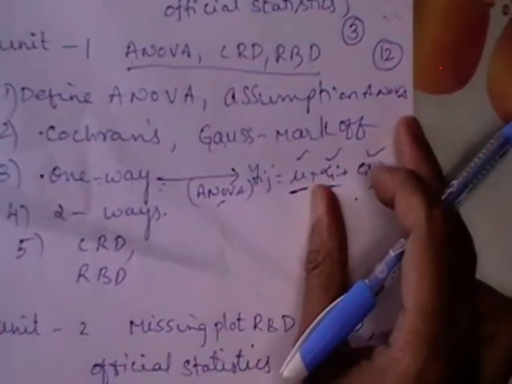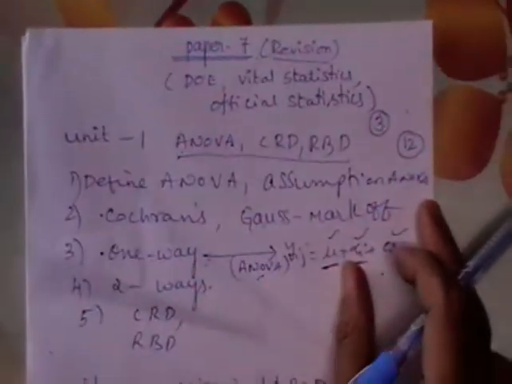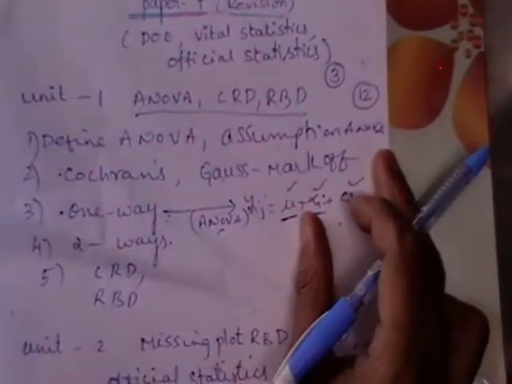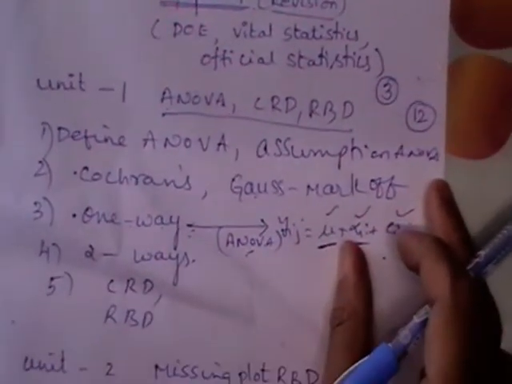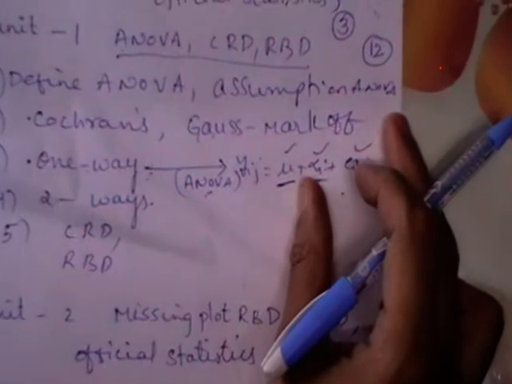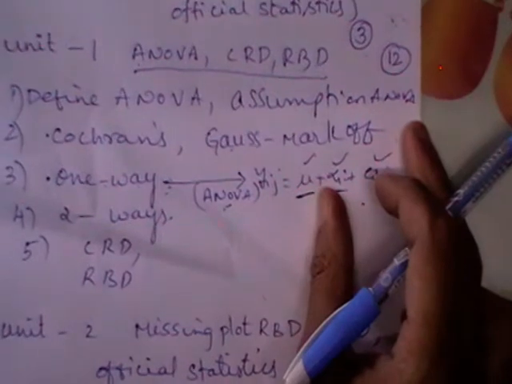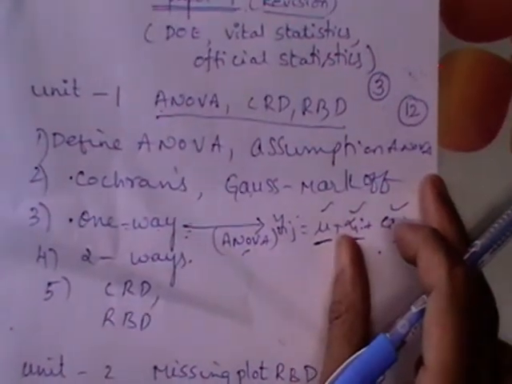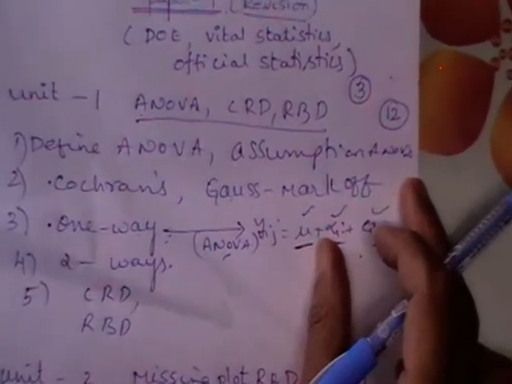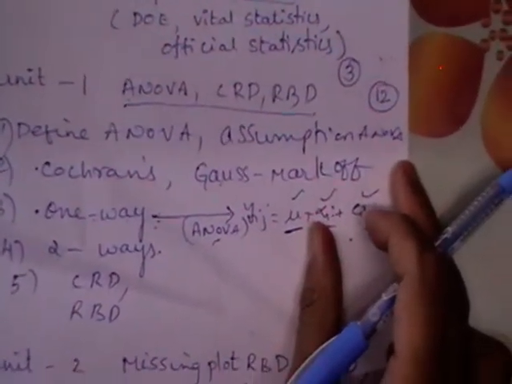Whatever you have in your syllabus, every line, you are going to get a question under this. Expectation of sum of squares means read the entire one-way classification. Any part you may get for the question. Generally you will get ANOVA definition, estimation of parameters and mean sum of squares. And I think you know how to write the ANOVA there. Similarly for two-way also: definition of ANOVA, representing that in the table and estimating the parameters, partition of sum of squares, expectation of sum of squares, ANOVA table. Whatever you have prepared, the same will be asked.